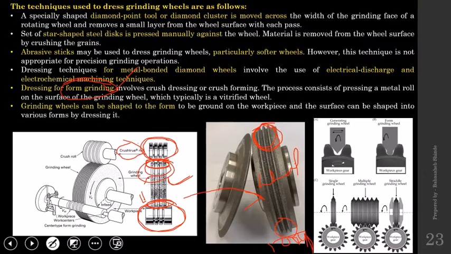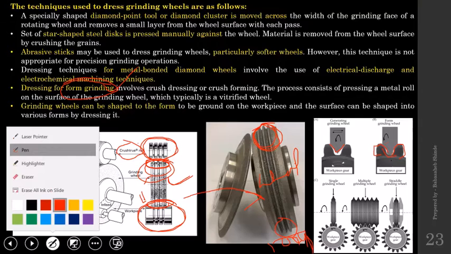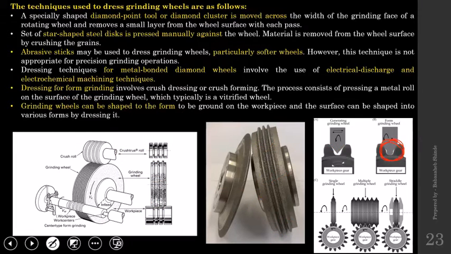Same you can see over here also. If I want to have this shape gear, then instead of using this kind of grinding wheel, I will use a grinding wheel having this kind of form. So when I use this grinding wheel, I will get the final product directly. I need not go for any additional operation. And this kind of grinding is called form grinding.